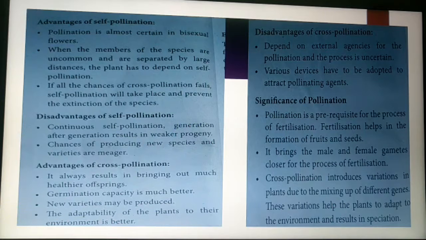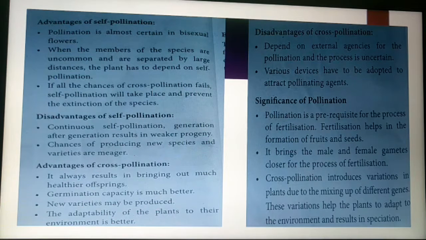The next topic is the disadvantages of cross-pollination. It depends on external agencies for pollination, and the process is uncertain. Cross-pollination needs agents, either biotic or abiotic. Sometimes it may not take place when the pollinator is absent. So it is a chance event compared to self-pollination.